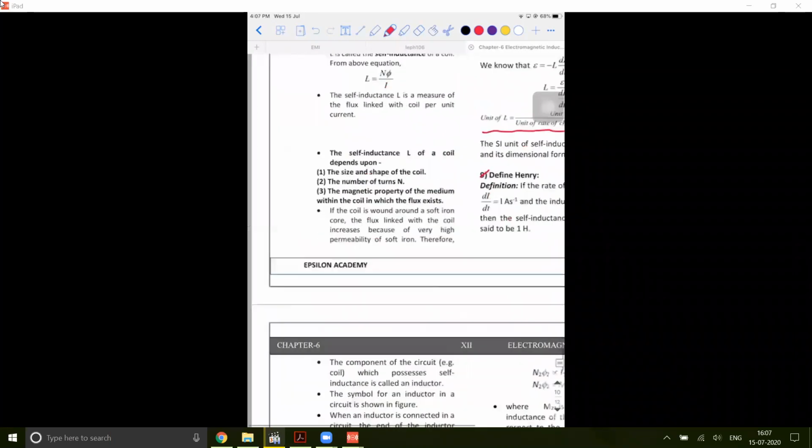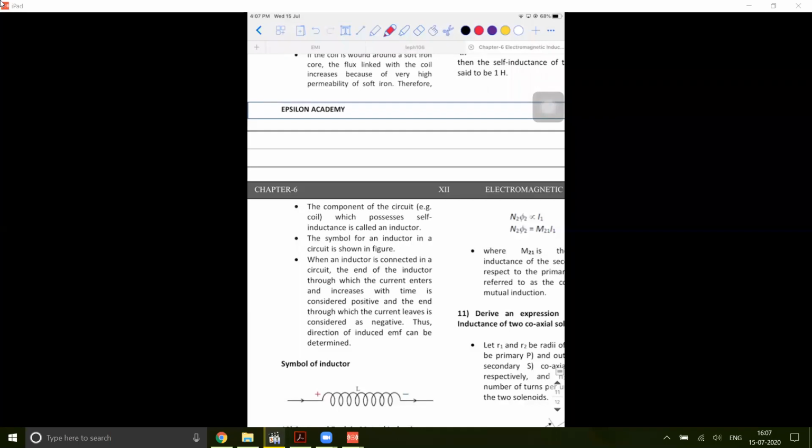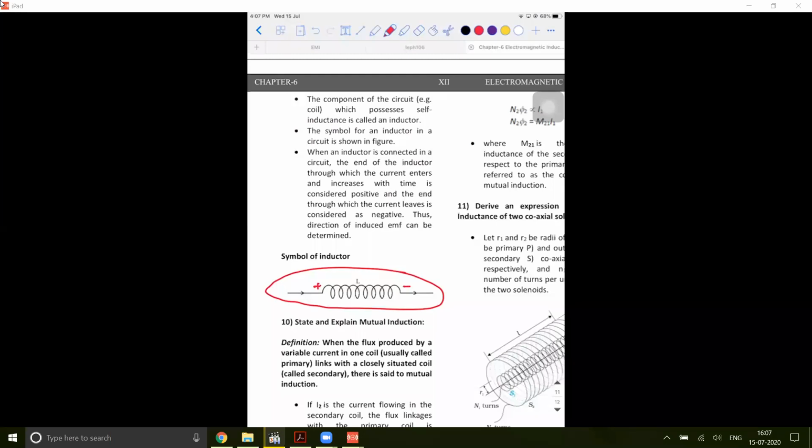So there is nothing much for me to explain about Henry. The symbol used for an inductor is this. You take the spiral coils, this is the symbol for an inductor. This plus or minus is put. The potential difference you calculate between this plus and minus is what is called the back EMF. So that's all about self-inductance, self-induction. Is this clear? Any doubt?